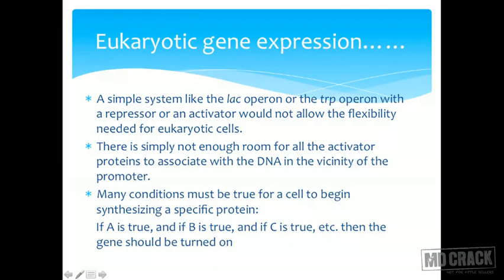So many conditions must be true for a cell to begin synthesizing a specific protein. If A is true, B also should be true, C also should be true. Only then is this protein going to be synthesized in a eukaryotic cell. A simple system, where only one condition, if A is present, then this protein is going to form, is not sufficient for us. We need multiple regulatory systems to act. Only then does that protein have to be formed, and that gene has to be turned on.